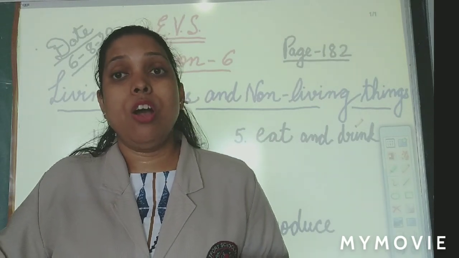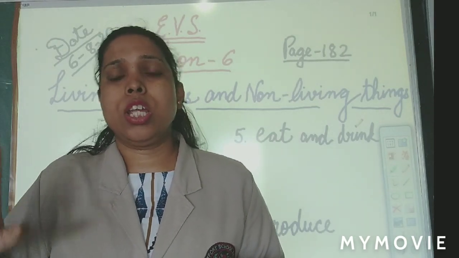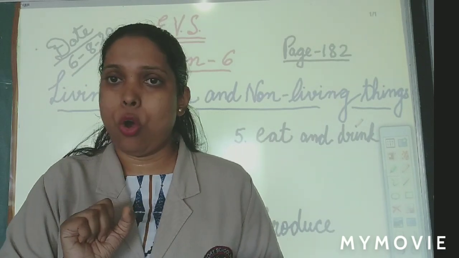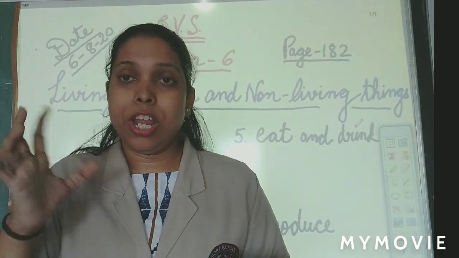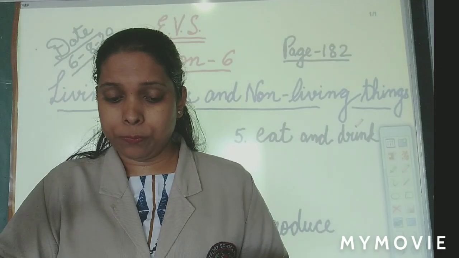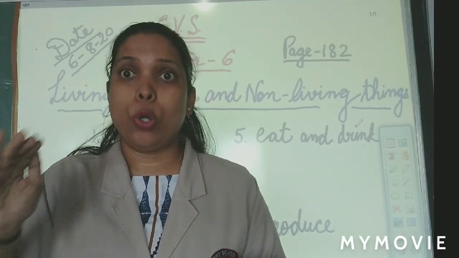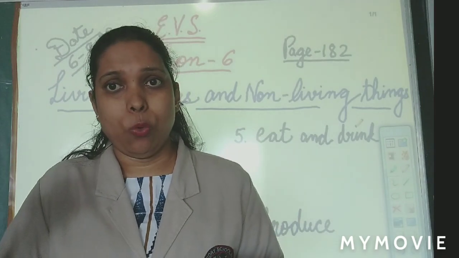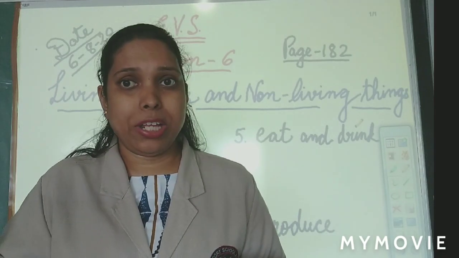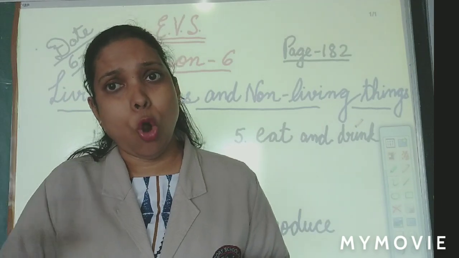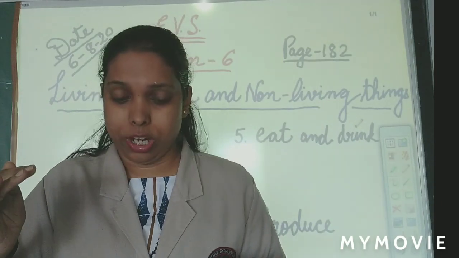But what happens to non-living things? See, one table is there in your home. What will happen? Will it grow old? Yes, that will also grow old. Old means पुराना हो जाएगा वो. Okay, age नहीं बढ़ेगी उसका, but it will be old. Old in the sense पुराना हो जाएगा वो.